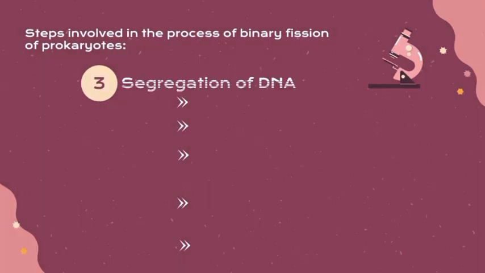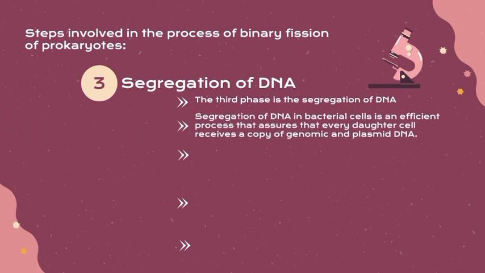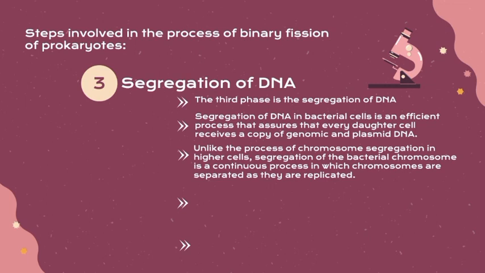Step 3 in binary fission is segregation of DNA. The segregation of DNA in bacterial cells is an efficient process that assures every daughter cell receives a copy of genomic and plasmid DNA. Unlike in higher cells, the segregation of the bacterial chromosome is a continuous process in which chromosomes are separated as they are replicated.